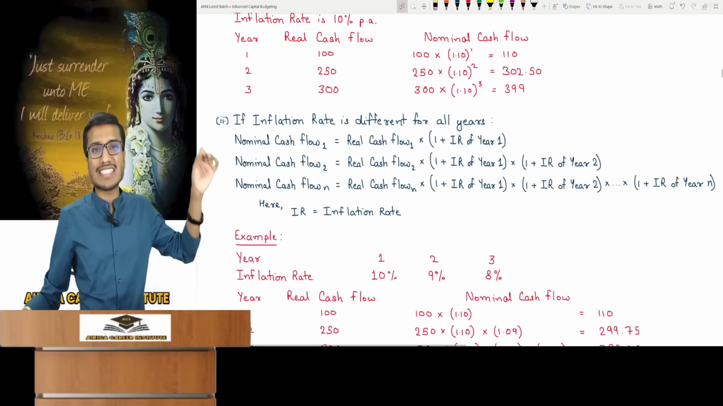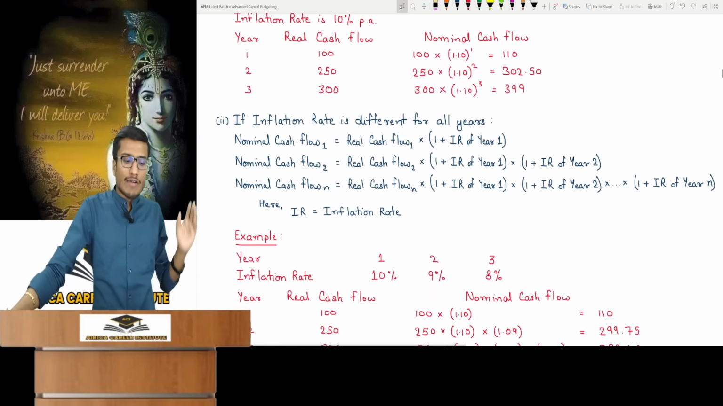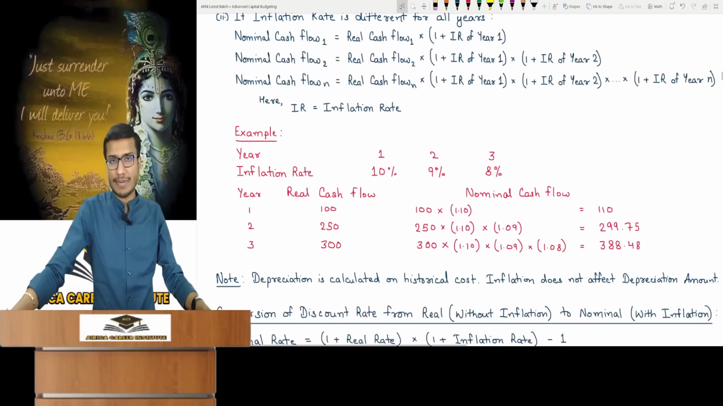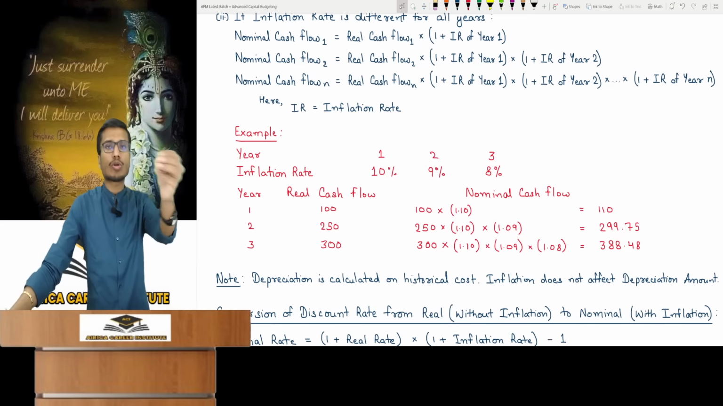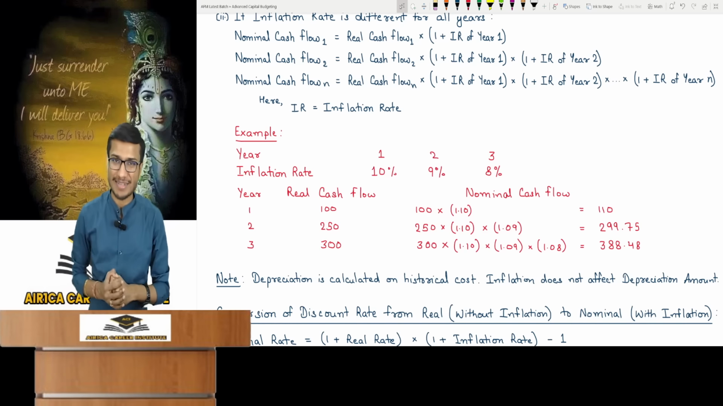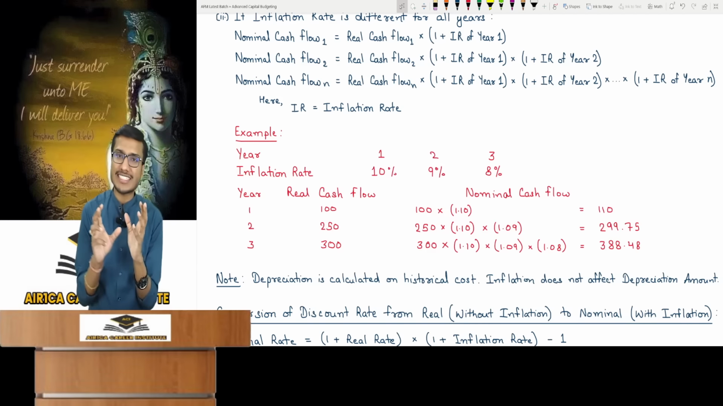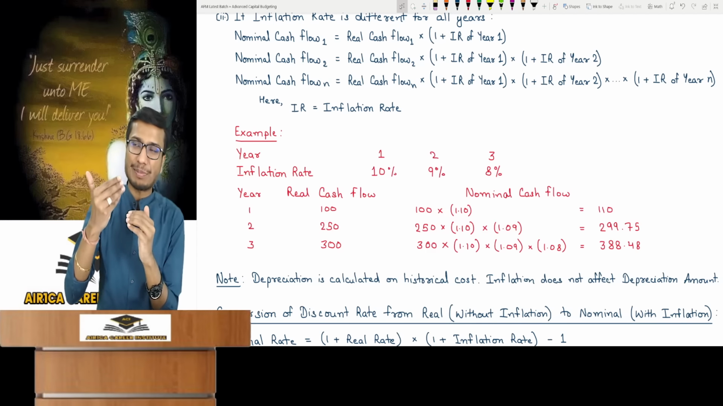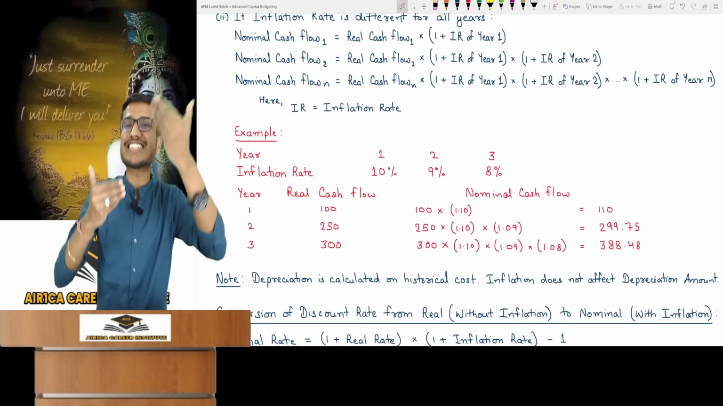Second scenario, if different inflation rates are given for each year. For instance, inflation is 10% in the first year, 9% in the second, and then 8% in the third year. So how will we calculate this? It's simple. Let's see year 1. Real cash flow 100. Nominal is 100 times 1.1 for the first year. Now look at the second year 250. Add inflation to 250. First year's 10% means 250 plus 10%, and for the second year 9% will be added.